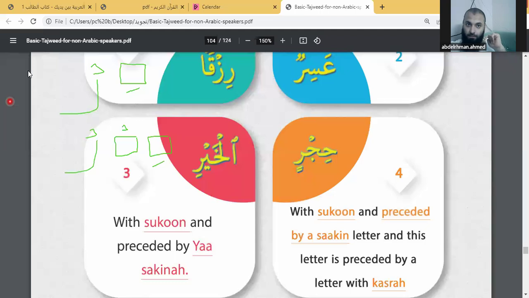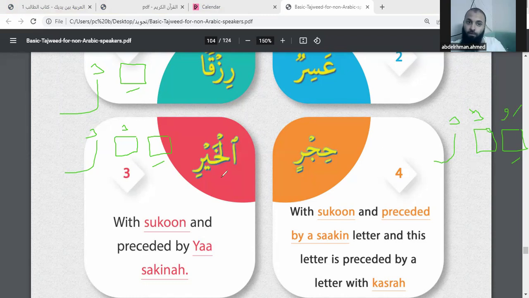Let's discuss this again. If the Ra has Sukoon, we go back to the previous letter. If the previous letter has Sukoon, we go back again. If the previous letter has Kasra, it's light. How about if the previous letter has Fatha or Dhamma? The Ra will be heavy.